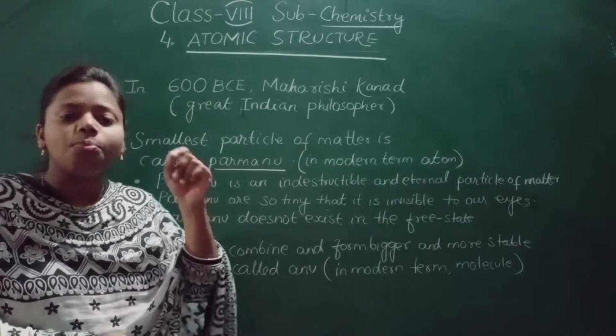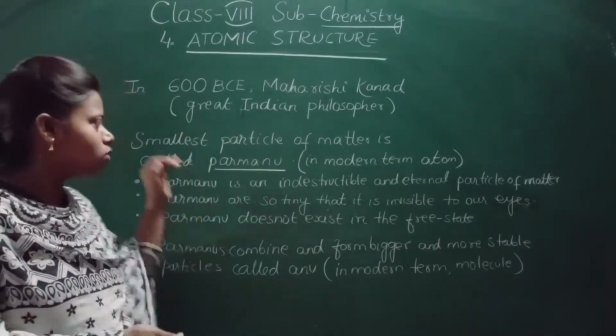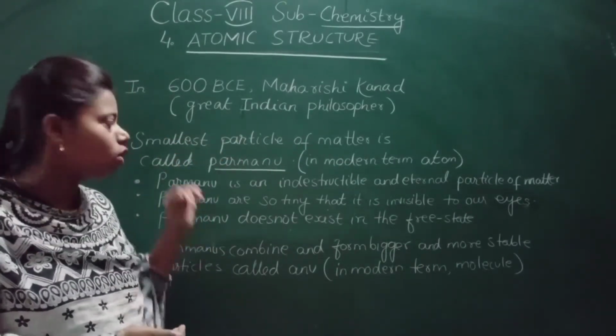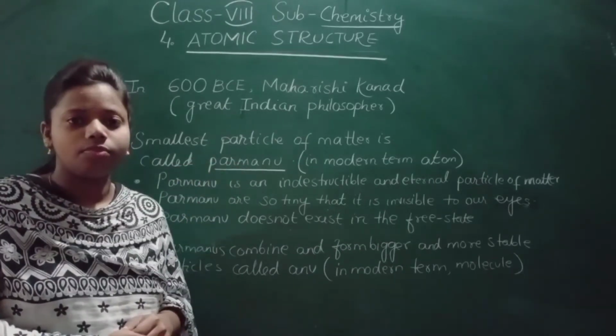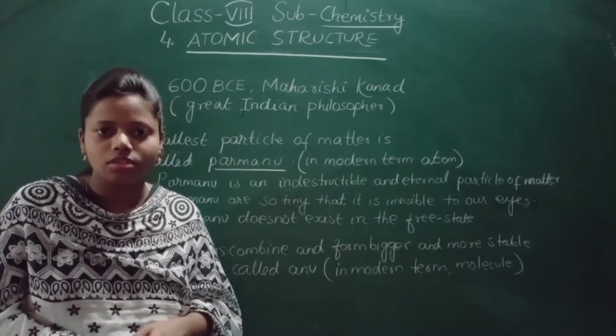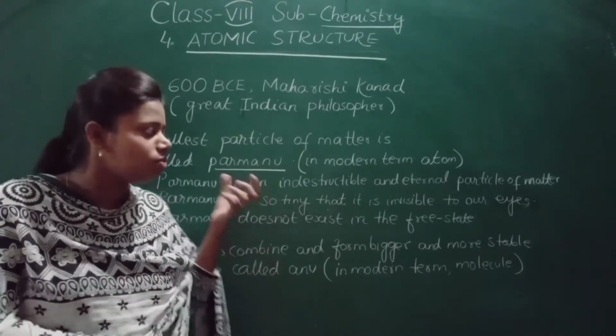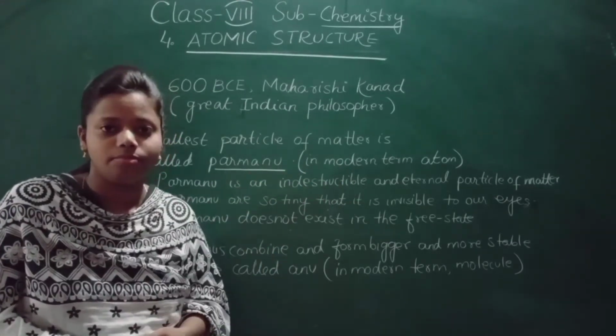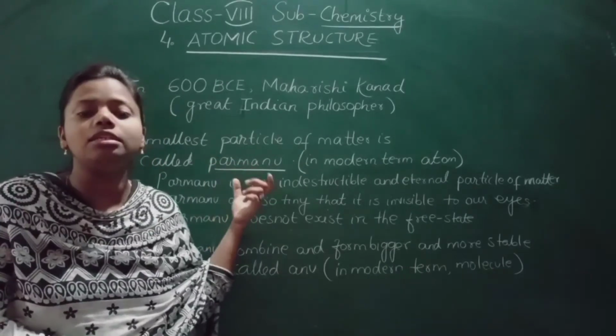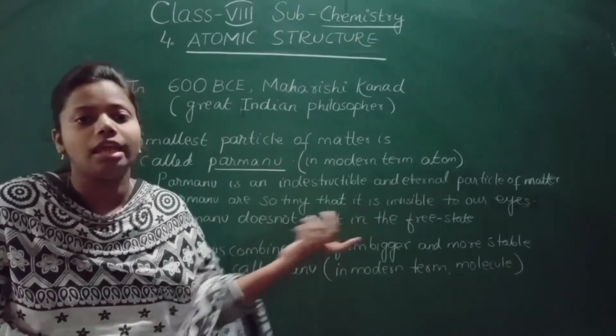What do we call the smallest particle of matter? Parmanu. You have learned about atoms. So in modern terms, we call this Parmanu an atom.